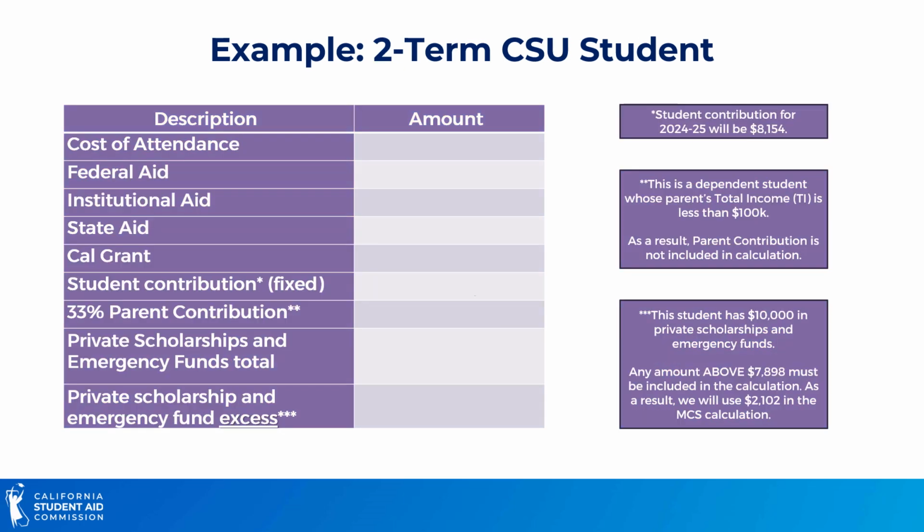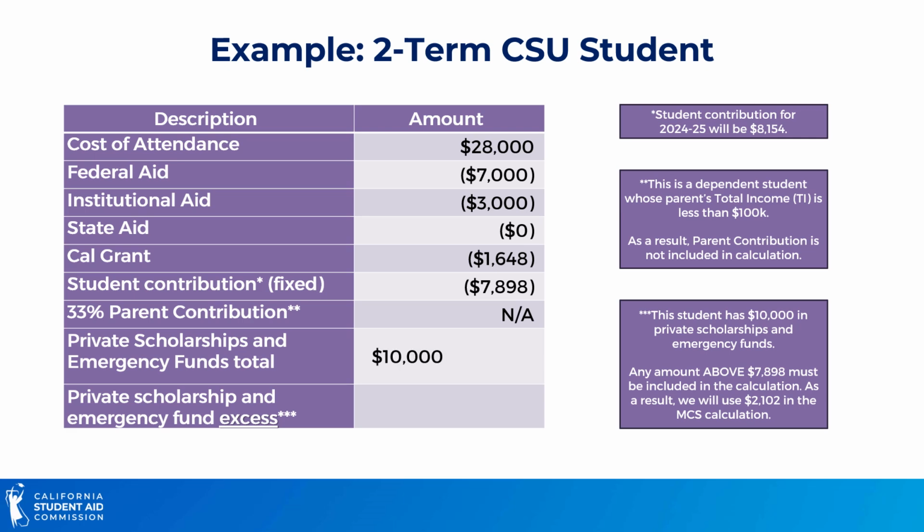Our second example is a 2-term CSU student. The CSU reported the student's cost of attendance as $28,000. We then deduct their federal aid, institutional aid, state aid, and Cal Grant. We also deduct the student contribution fixed at $78.98. In this example, the student is dependent and their parents' total income is less than $100,000. Therefore, the parent contribution will not be considered in the award calculation.